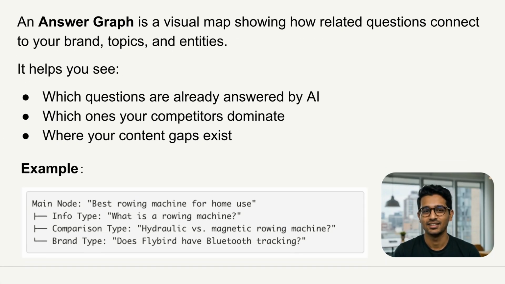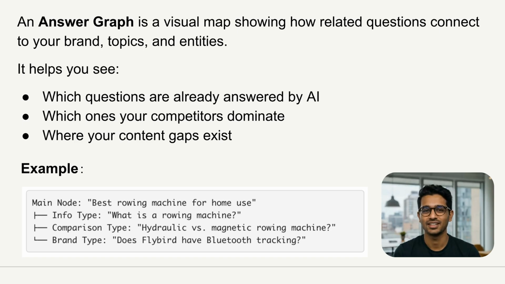Now that you know what makes a strong question, let's see how they connect. An answer graph is a visual map that links related questions to your brand and topics. It helps you see which questions AI already answers, which ones your competitors own, and where your content gaps are. With this map, you can spot new opportunities to create content that gets your brand cited more often.